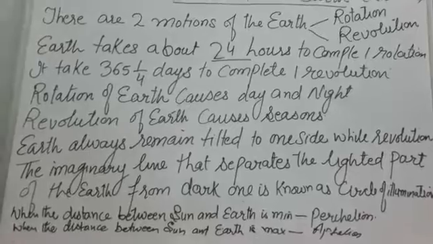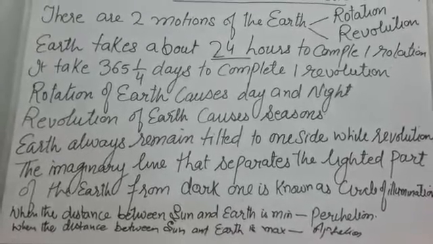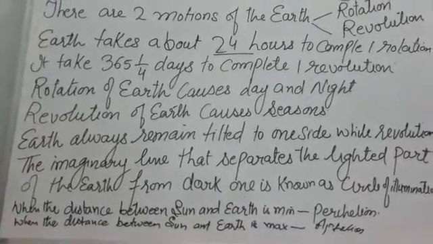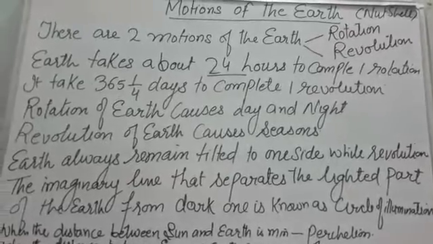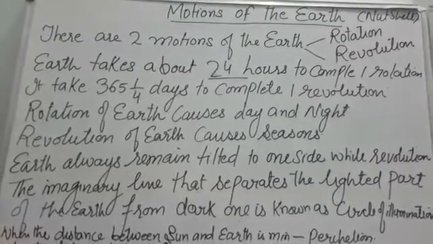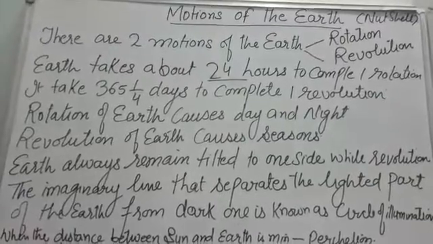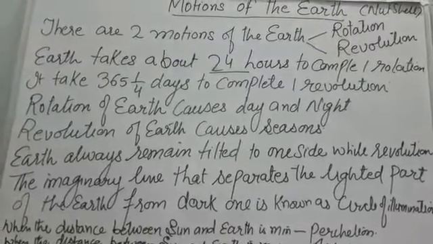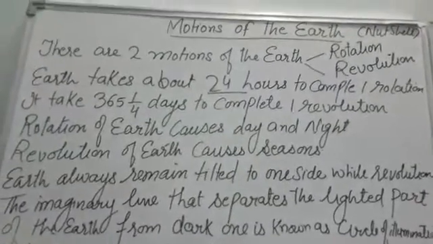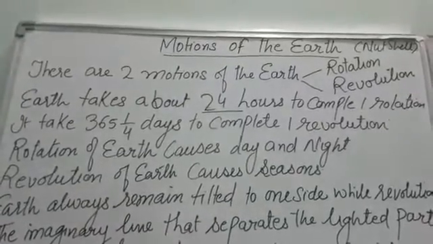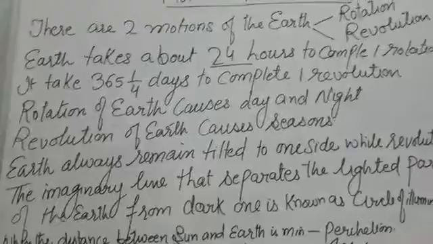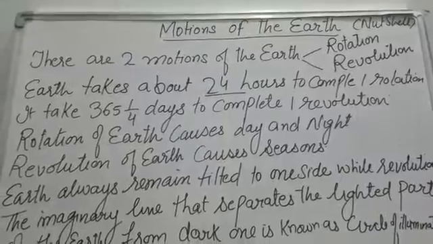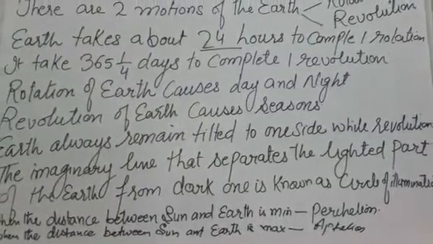And in this chapter we have read about the summer solstice, which happens on 21st June. On 21st June, that is yesterday, it was 21st June, the northern hemisphere experiences the longest day and the shortest night. The same position of the earth on 21st June is known as summer solstice, whereas winter solstice is observed on 22nd December. In this position the south pole is inclined towards the sun, and it experiences the longest day and the shortest night on 22nd December.